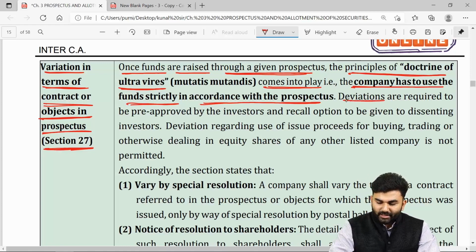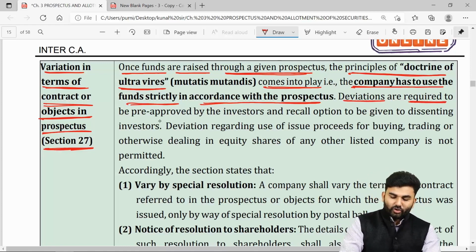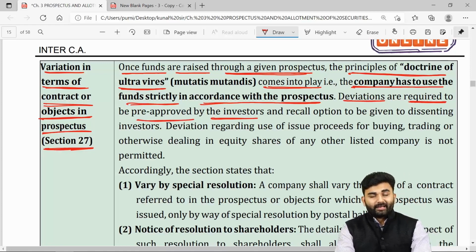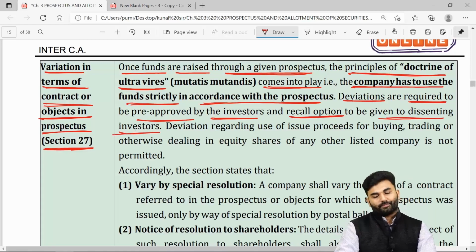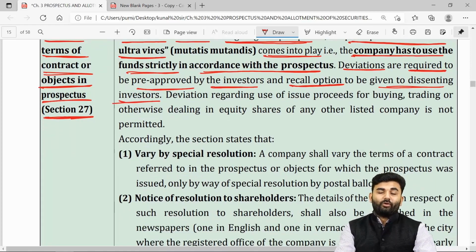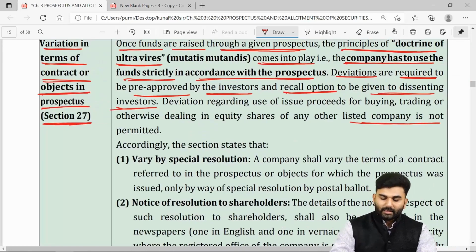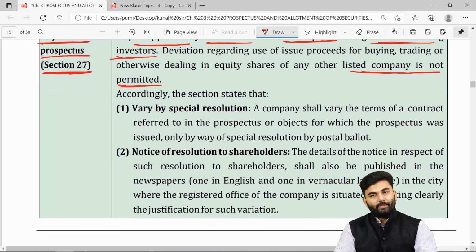If deviations, meaning changes, are required, then it has to be first of all pre-approved by the investors. If the investors are not giving their consent, which means they are called dissenting shareholders, then such dissenting shareholders can be given a recall option. However, if the company says that we would like to use the money raised in buying or trading or selling of equity shares of any other listed companies, the lawmaker says, sorry, such things cannot be permitted.